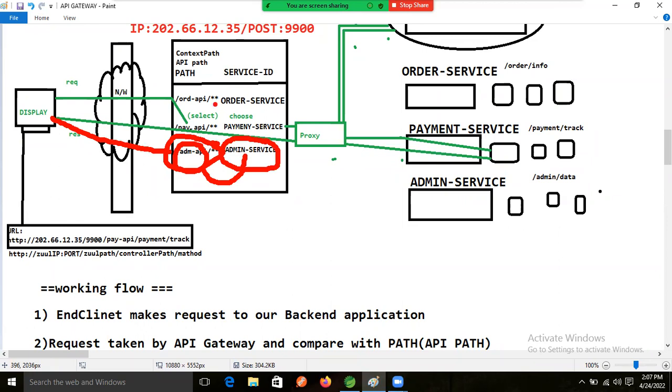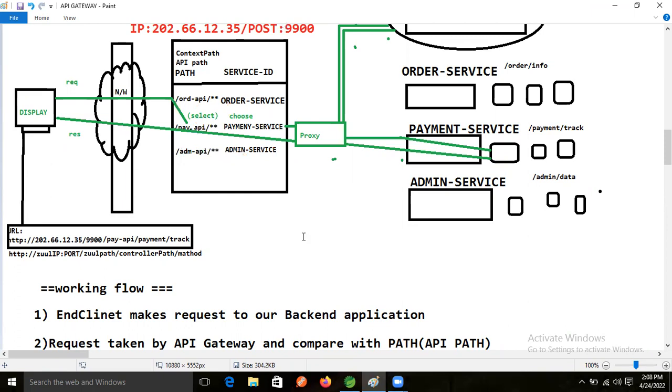Otherwise, if this one is not matching, and just assume this one also is not matching, this one also not matching, then what will happen? We will get a 404 error, right? Clear? Yes, clear. So after that, what?